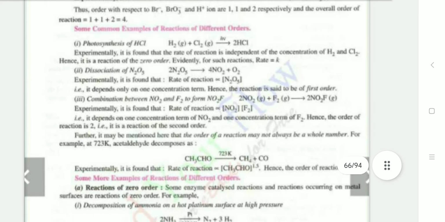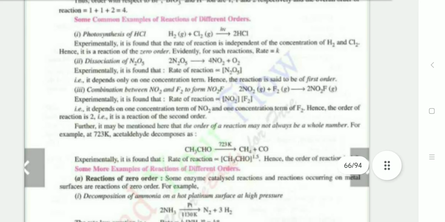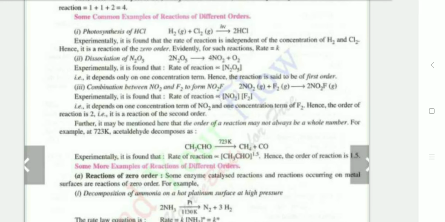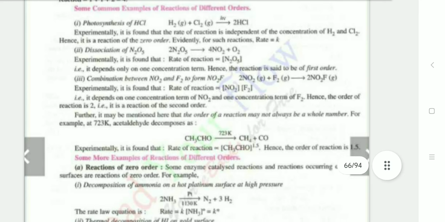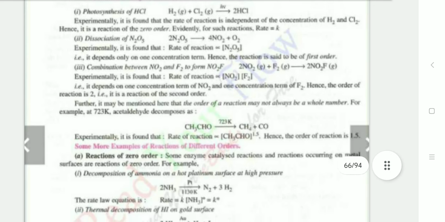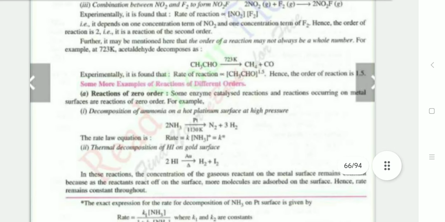One common example of different orders: the photosynthesis of HCl may be a reaction of zero order. The dissociation of N2O5 to 2N2O5 gives 4NO2 plus O2. The rate of reaction is first order. The combination between NO2 plus F2 is a second order reaction. And in the reaction of CH3CHO giving CH4 plus CO, the order can be fractional. In this reaction, the order is 1.5.